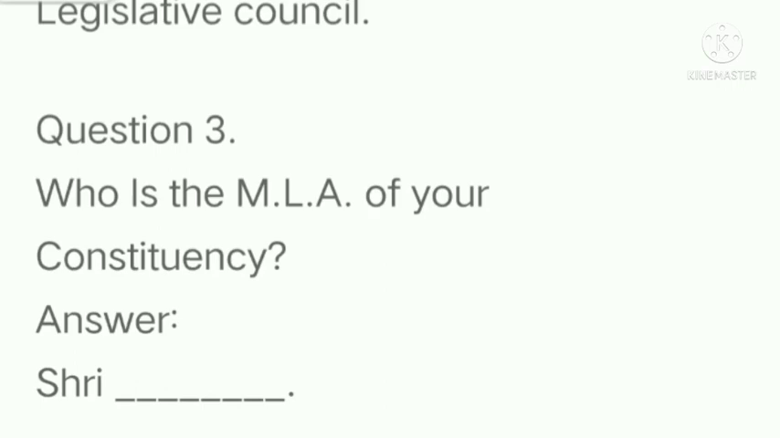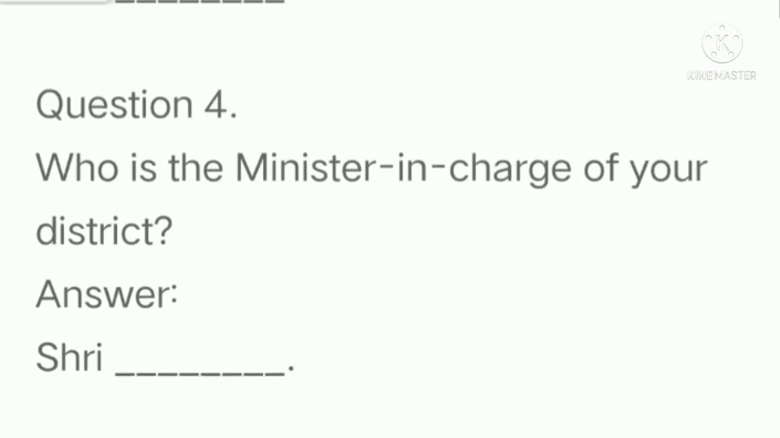Who is the MLA of your constituency? Whoever is MLA of your place, you have to write the name of that person. Who is the minister in charge of your district? Answer. Again you have to write the minister of your district.